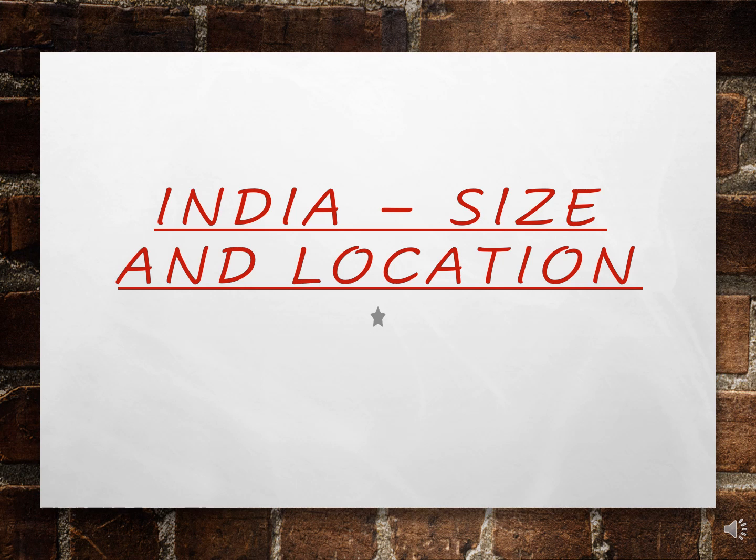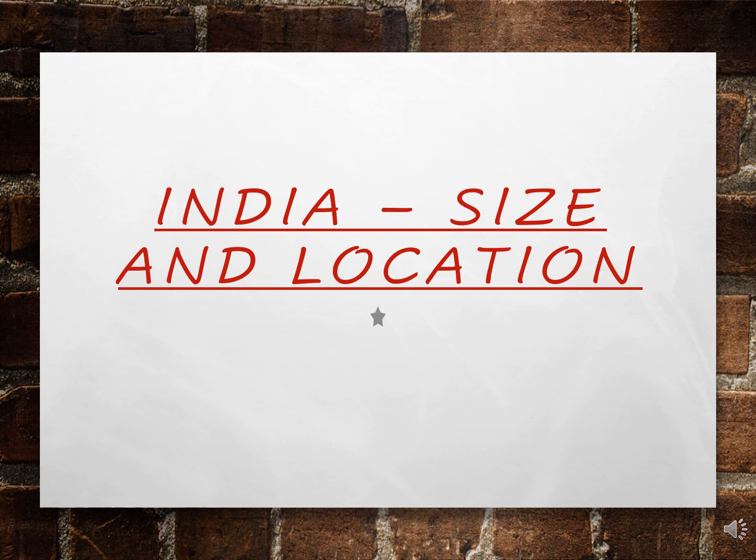So, today we are going to study a new chapter as part of our academic curriculum. The first chapter is of geography. The name of the first chapter is India, Size and Location. So, the name itself suggests that we are talking about our country, India. In this lesson, we are going to see about the size, that is the edges, the boundaries that are covered, and the location where exactly our country, India, is located in the continent of Asia.